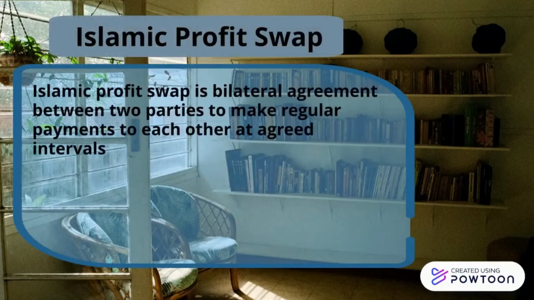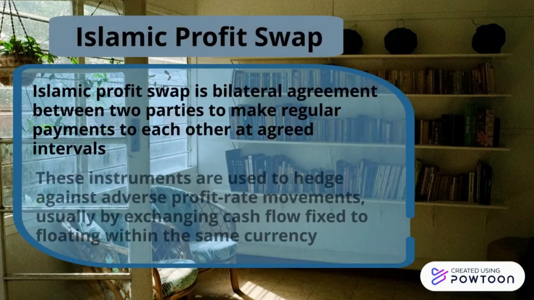Next, the Islamic profit rate swap. The Islamic profit rate swap is a bilateral agreement between two parties to make regular payments to each other at agreed intervals. These instruments are used to hedge against adverse profit rate movement by exchanging cash flows, fixed to floating, within the same currency.